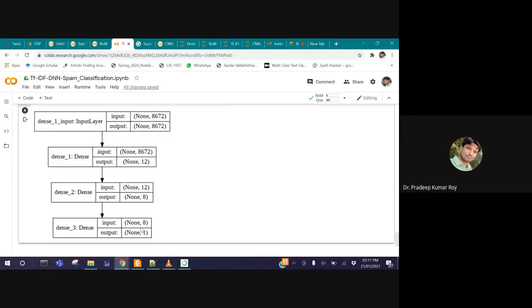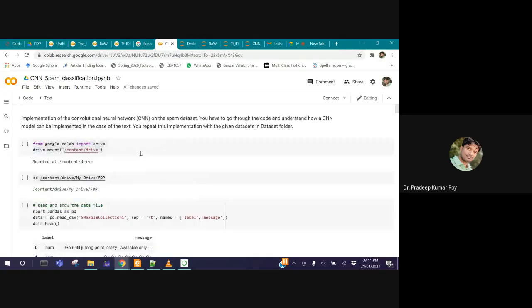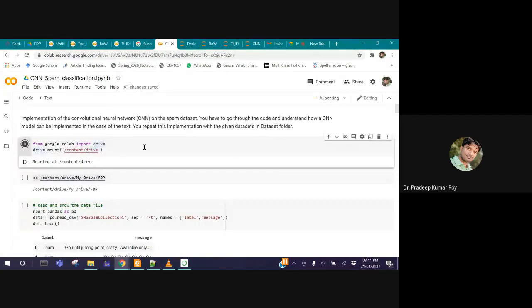Okay, so we don't have much time. We can continue only a few minutes, so we'll move quickly to the CNN modeling. Hopefully this is clear to everyone how the model is developed. Now see this part, the same data set I am going to use.